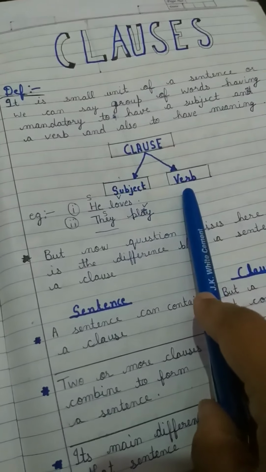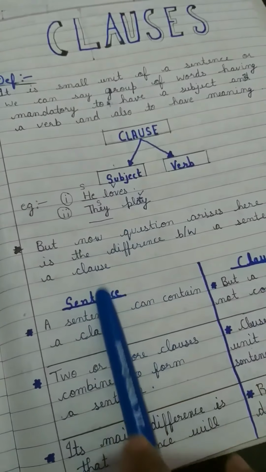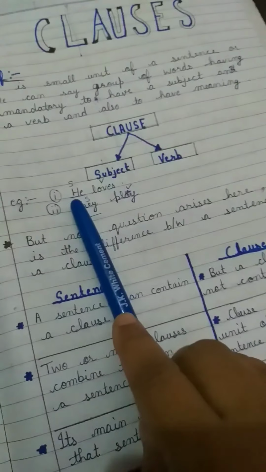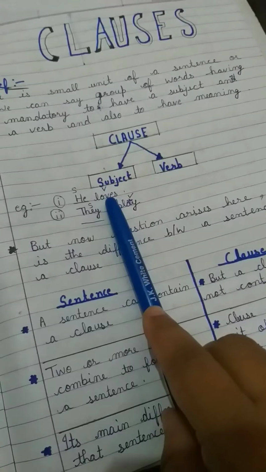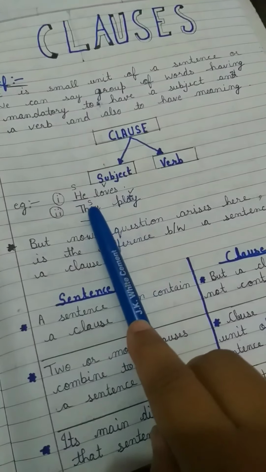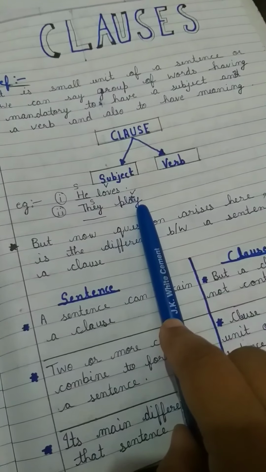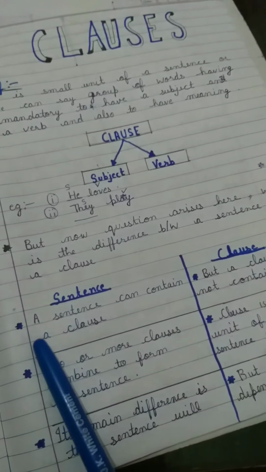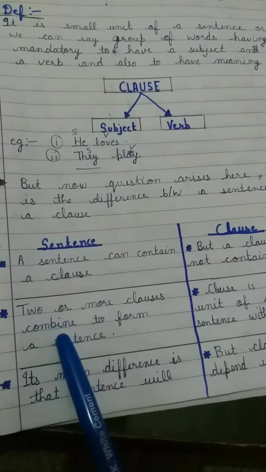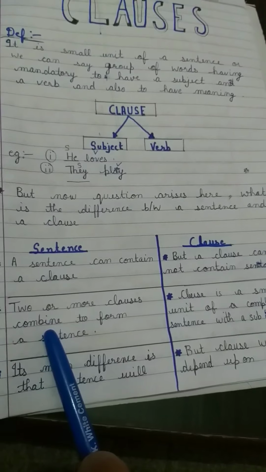A clause has two parts, subject and verb. Examples are given here. He loves: he is the subject, and the verb is loves. They play: the subject is they, and the verb is play.